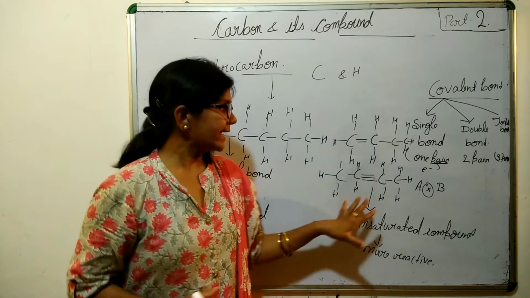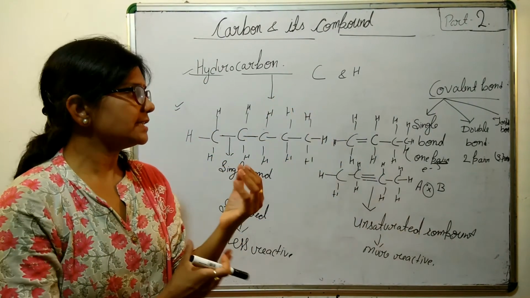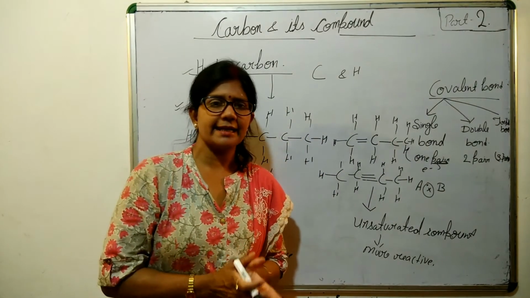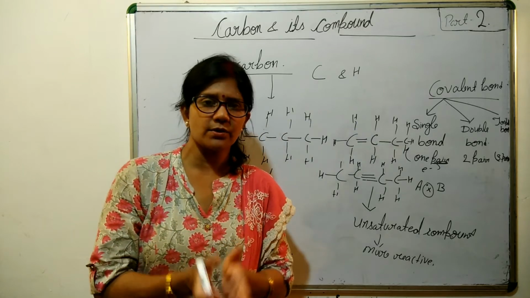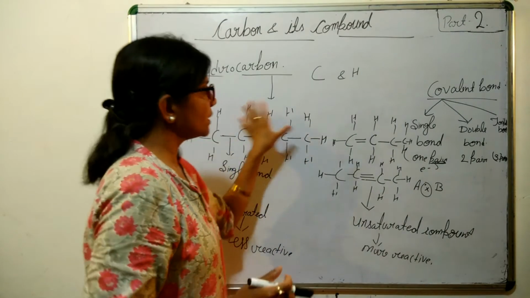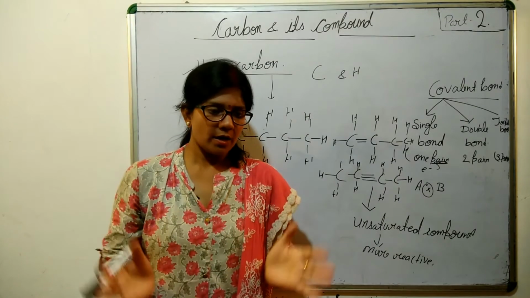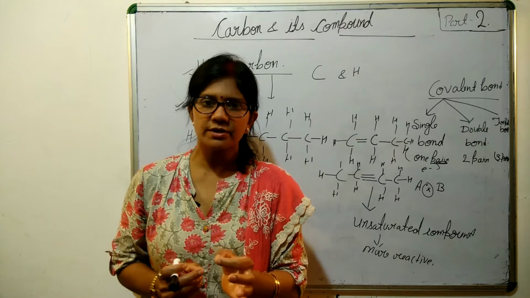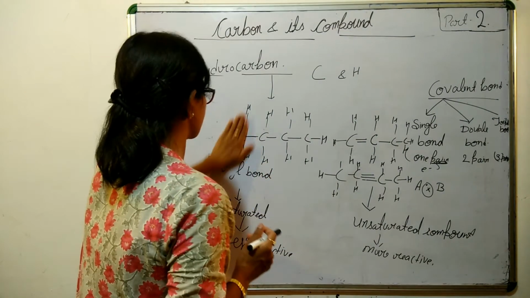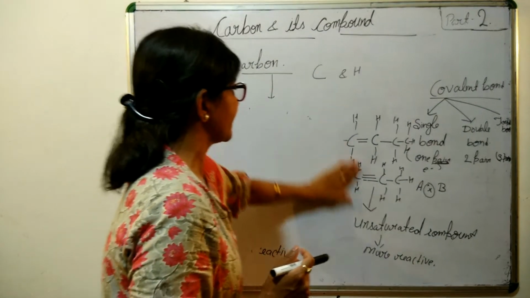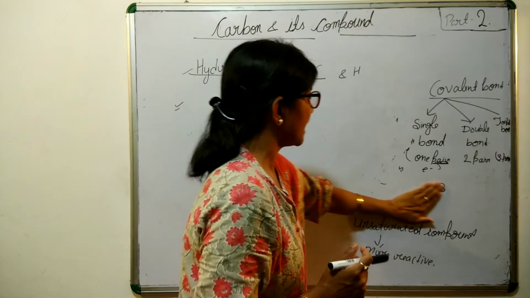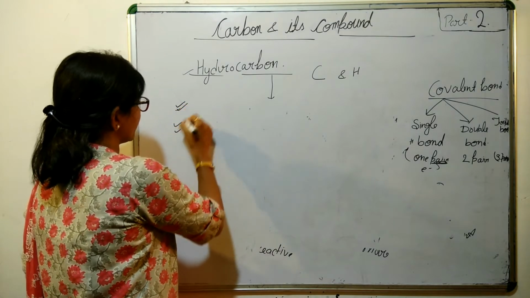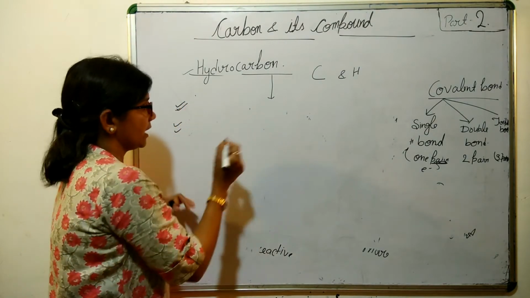Now the next topic. As we have seen, the branched structure can have a cyclic structure also, and it can have a linear structure. Because of this variety, the next term that comes in the picture is structural isomers. Let's see what this is.